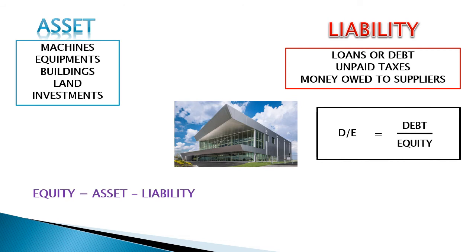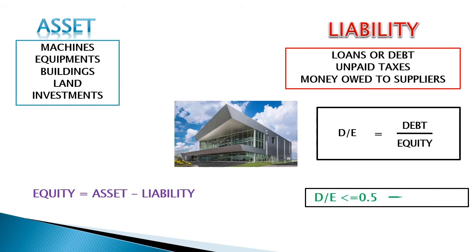Debt to equity ratio gives us an idea about to what extent the company is financing its operations with loans. The lower the ratio, the better is the financial condition of the company. A debt to equity ratio less than or equal to 0.5 is considered safe.